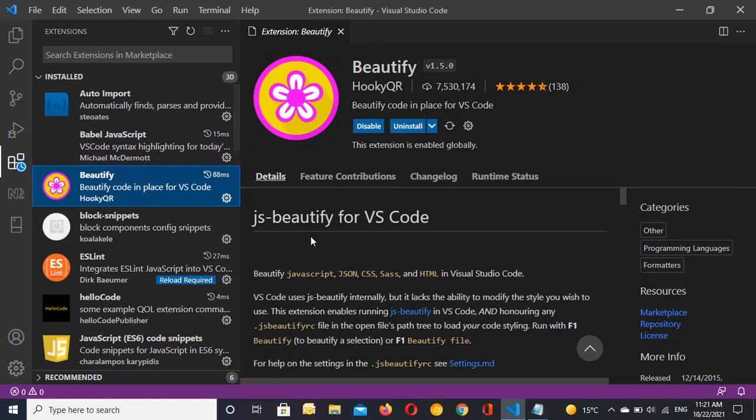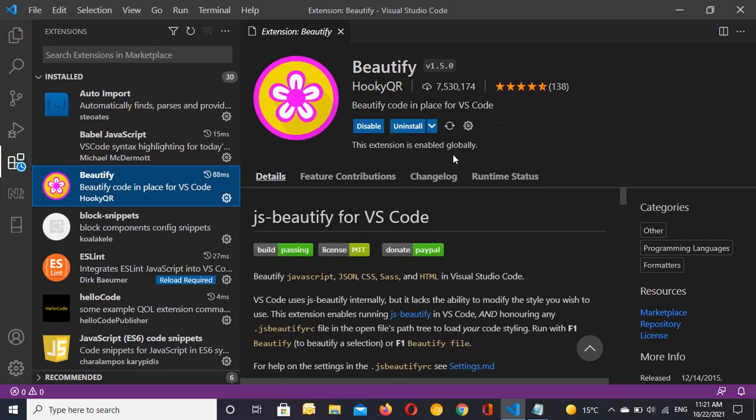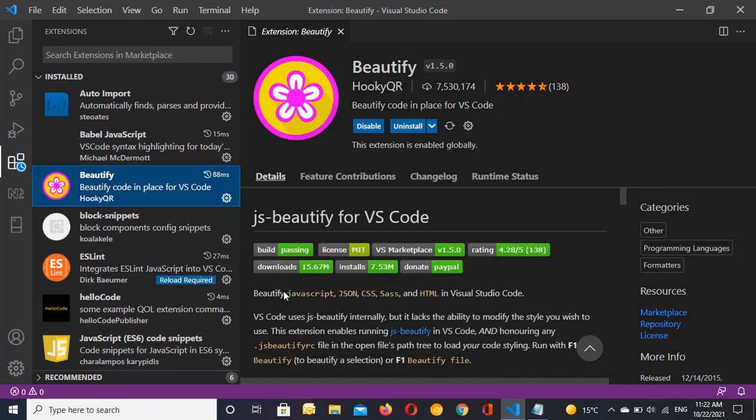The next one is Beautify. Beautify is for beautifying your code in place in VS Code, and you can also see the rating. It's too much, and it's really cool, and your code will be so much more beautiful and colorful, so I recommend this for you.